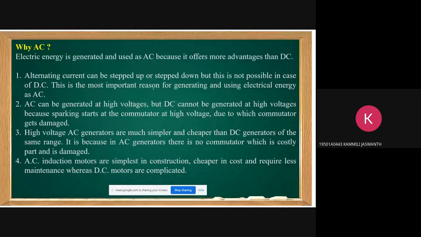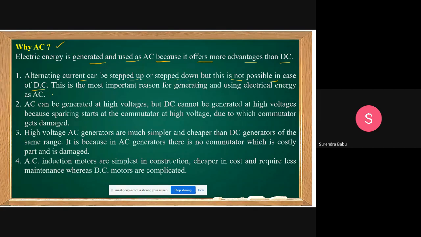Yes, sir. First, I want to give some introduction. I think most of you, as electrical and electronics engineers, know why we use AC supply. I am giving some introduction with respect to AC analysis. Electrical energy is generated and used as AC because it offers more advantages than DC. These are the different reasons why we prefer the AC supply. Alternating current can be stepped up or stepped down, but this is not possible in the case of DC.